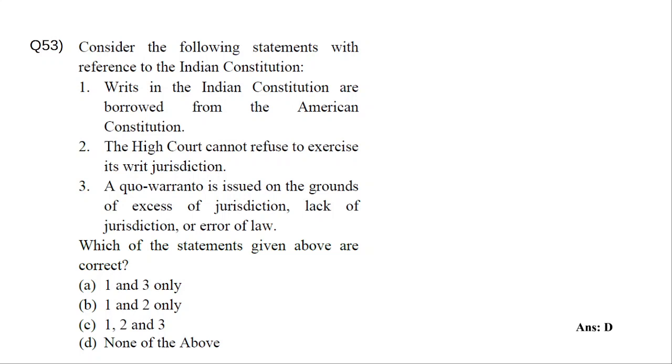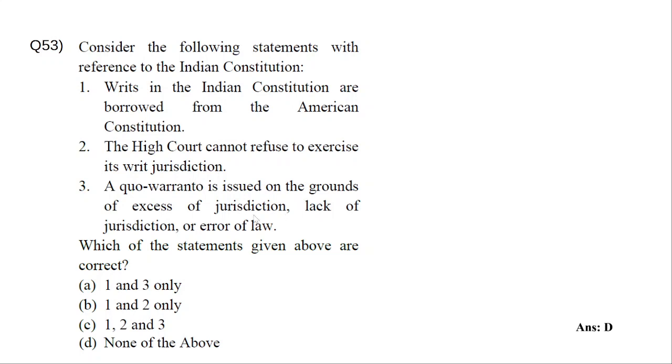The exercise of the jurisdiction is discretionary in the case of High Court, and the Supreme Court cannot refuse to exercise the jurisdiction, but High Court can refuse, based on a special occasion or some circumstance. So this is also wrong.